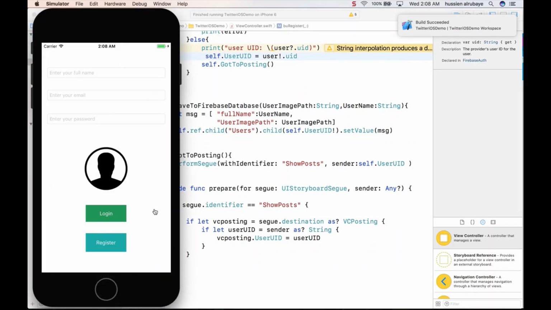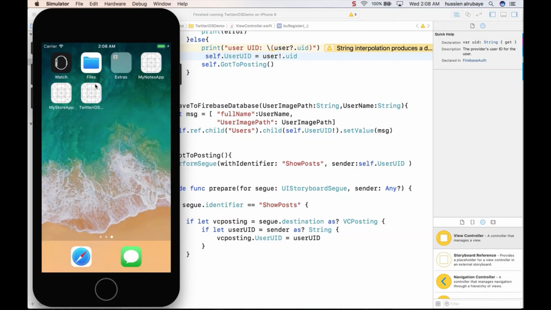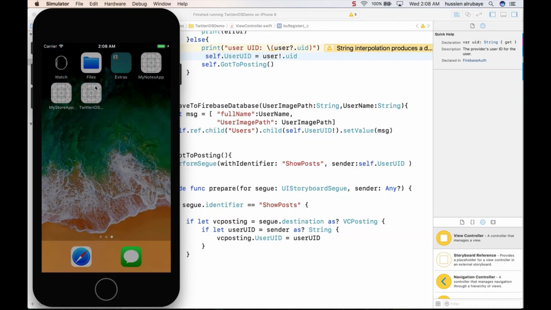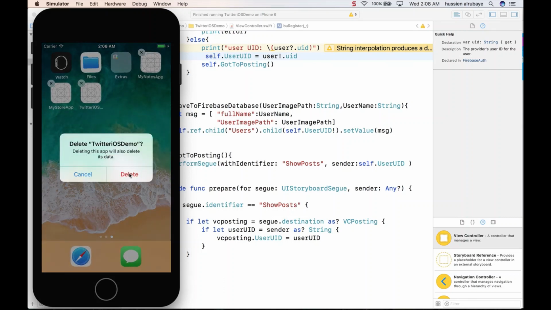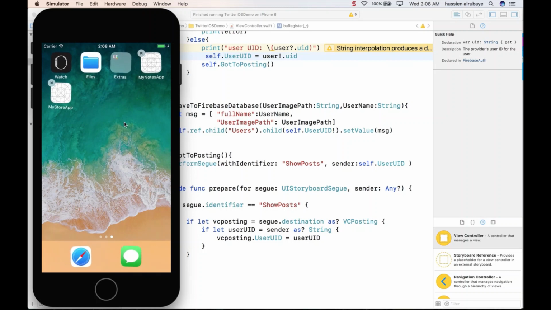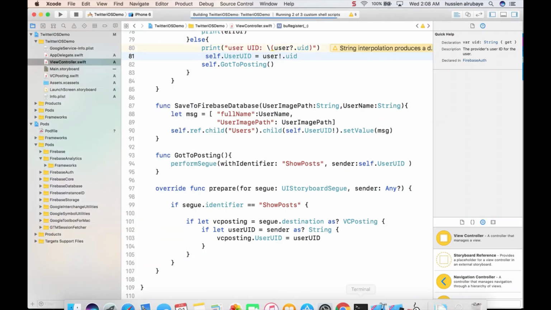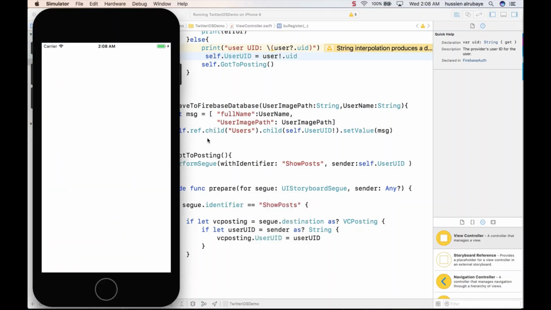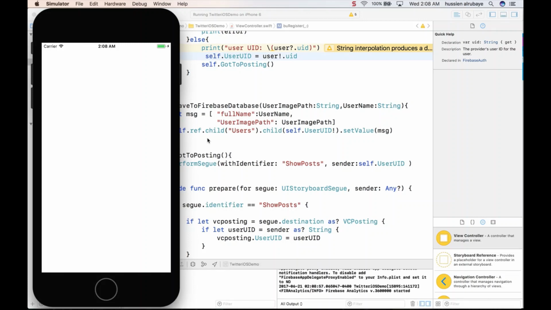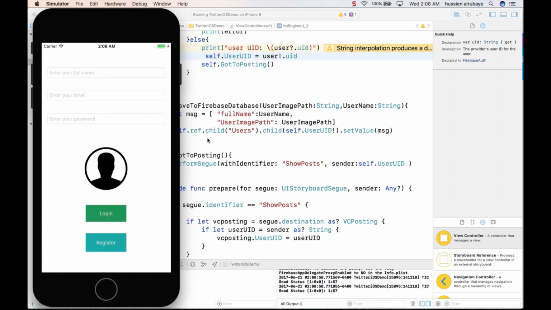So first of all, let me take this one off, then remove it. Okay, the second thing, restart it again. Now the users, as I told you, could upload images even if they are not registered or logged in.